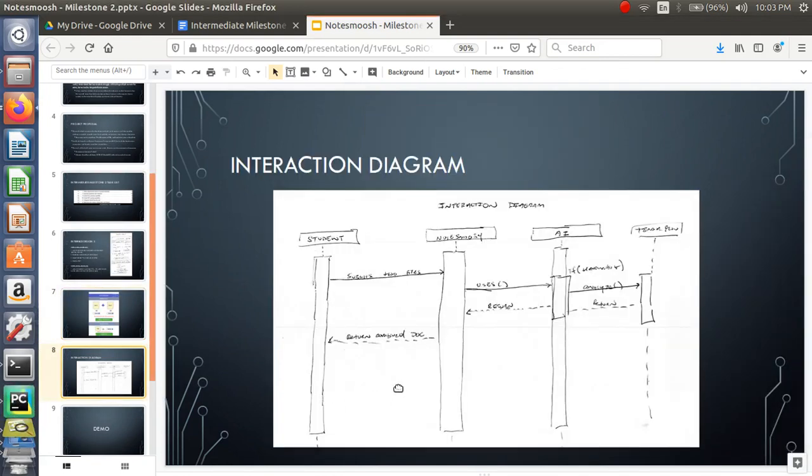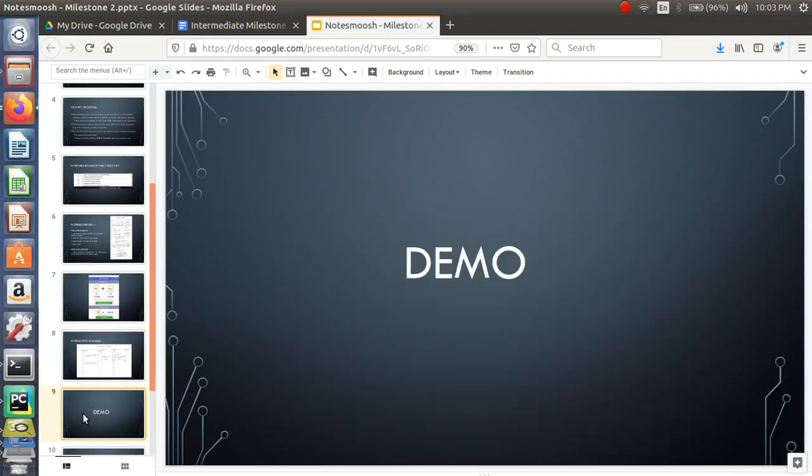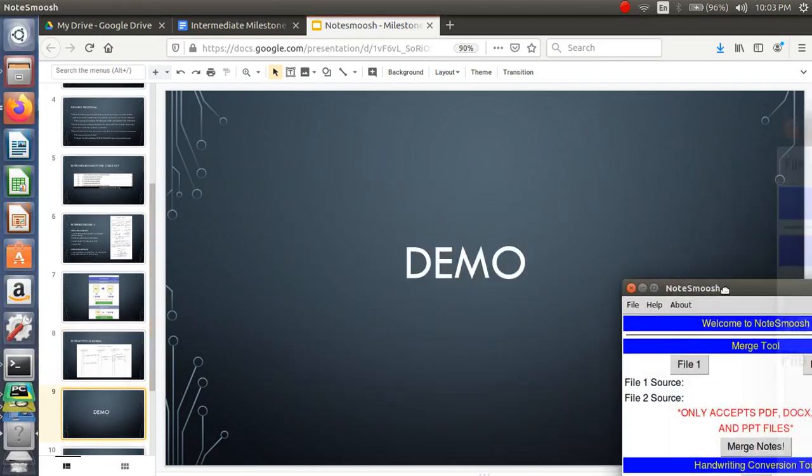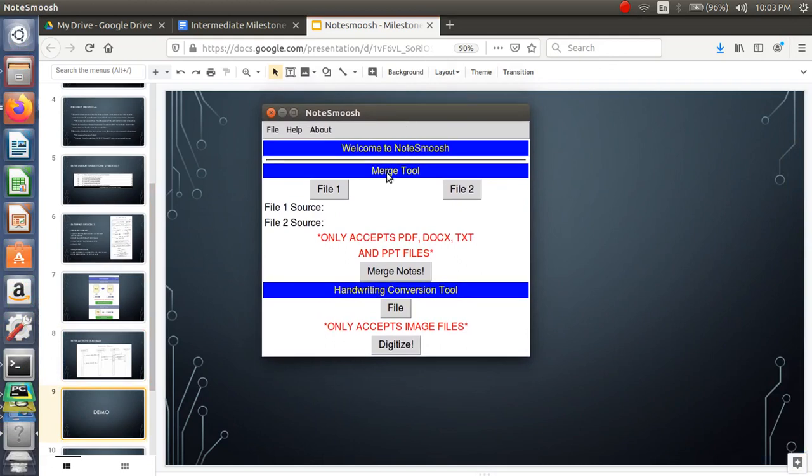And here's the interaction diagram of how the tool is going to be used, as far as submitting documentation and receiving feedback from the AI in the TensorFlow library. So now I'm going to do the demo. I'm going to first show where the tool is at, and then I'm going to do the handwriting conversion demo right after that. So here you select two files, and you're going to see these file sources.